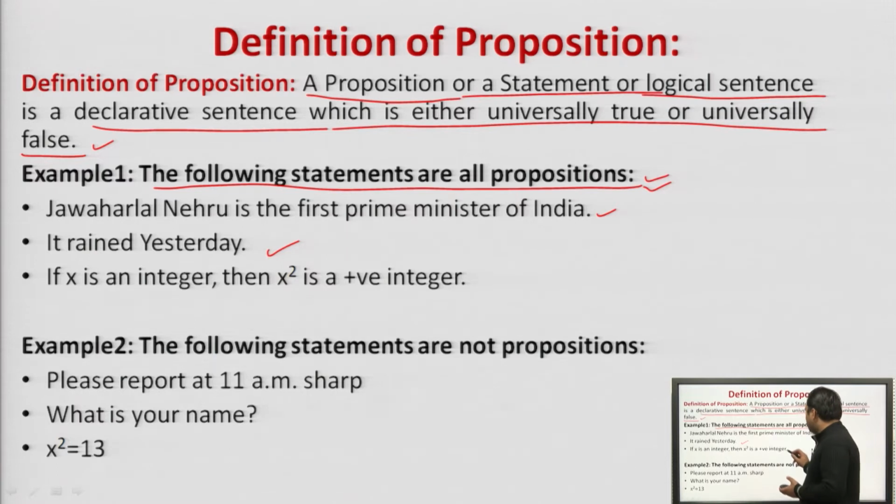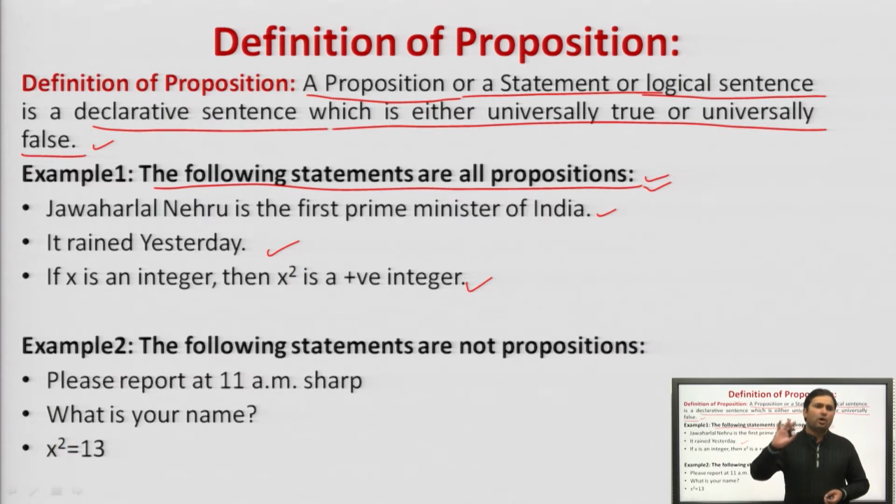If x is an integer, then x square is a positive integer. Let's suppose x is an integer with value plus 6, obviously x square is plus 36. If x is an integer with minus 6, obviously x square is 36. Therefore, propositions are those declarative sentences about which we can commit that these statements are universally true or universally false.